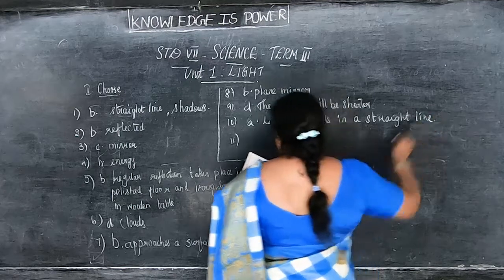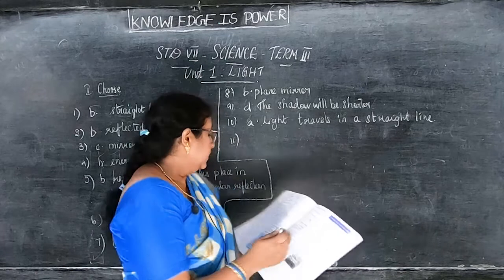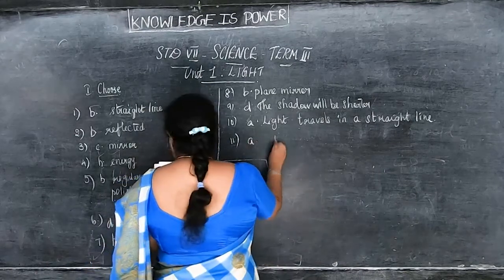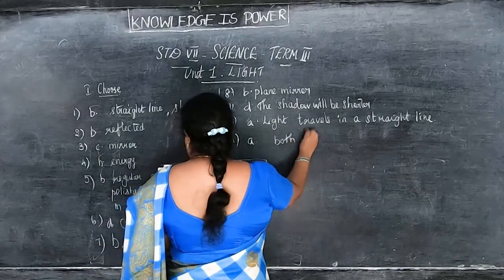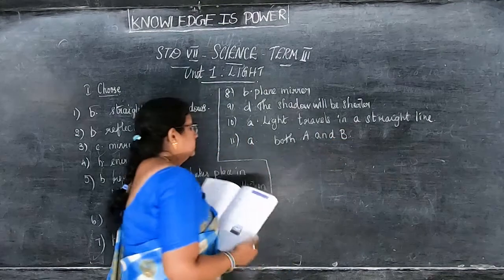Okay. And 11th one is A and B, both. Okay, these are the answers.